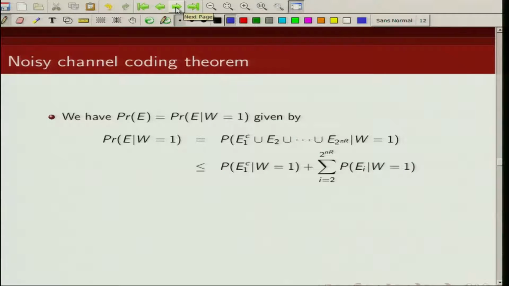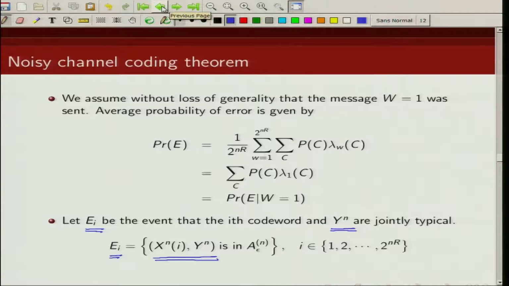Now as I said, probability of error does not depend on what index has been transmitted. So we will do an analysis assuming, let us say, index 1 was sent. So what is the probability of error when index 1 was sent? What is E1 complement?